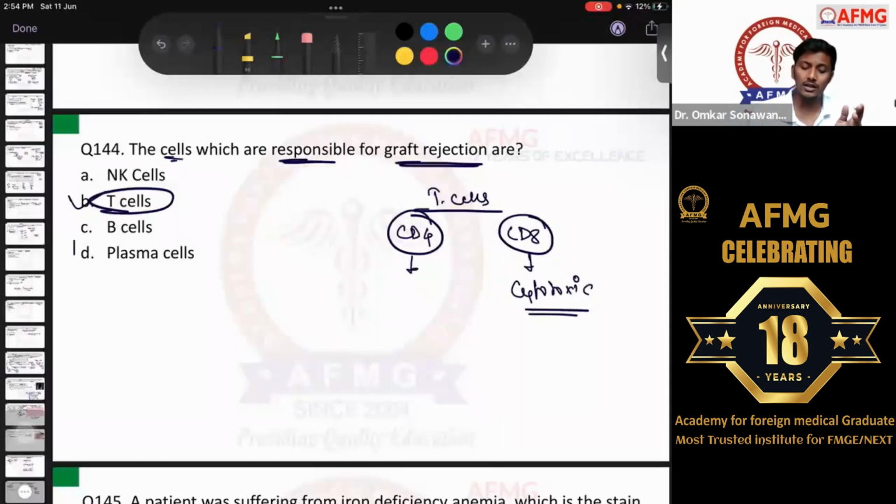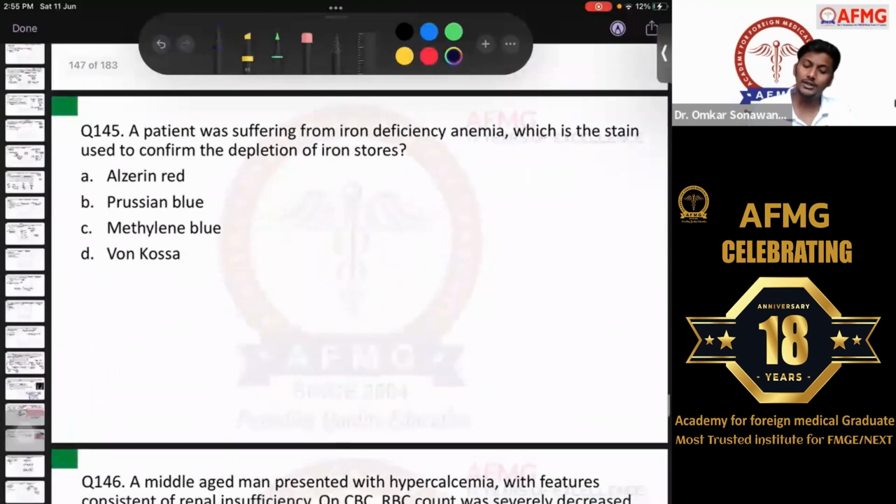There were previous questions on MHC also. I told you MHC is also one of the important topics. CD4 has MHC2 and CD8 has MHC1 to bind with it. Okay? And we discussed graft rejection also. If there is a hyperacute graft rejection, it is type 2 hypersensitivity, whereas acute and chronic graft rejections are type 4 hypersensitivity. Okay? Moving further now.